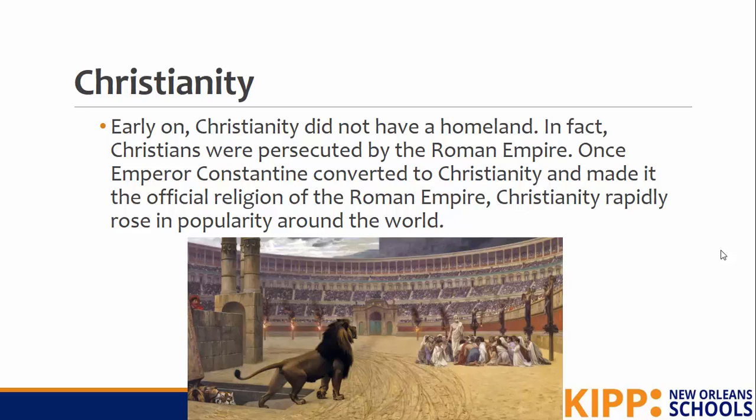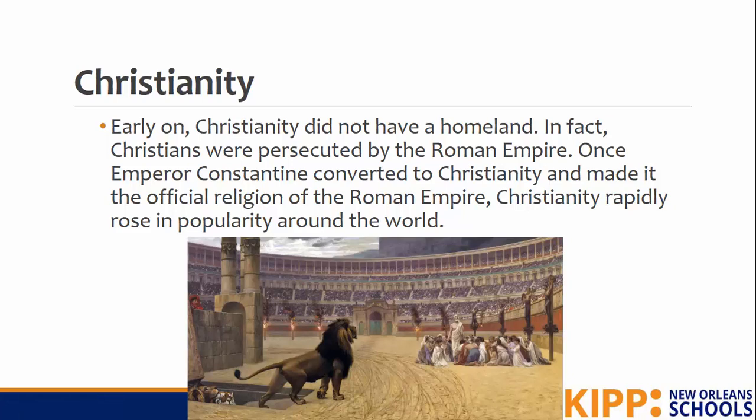in popularity. So before we get to that, let's look here. This is a gladiator show in Rome. So these were shows where enslaved people, poor people, sometimes volunteers, sometimes criminals would come and they would fight each other or fight wild animals to the death. Another thing that was popular was to put Christians in here and have them be either murdered by people or by animals. And people thought that was fun. But this was an example of how they were persecuted in Rome. They really were not treated fairly.